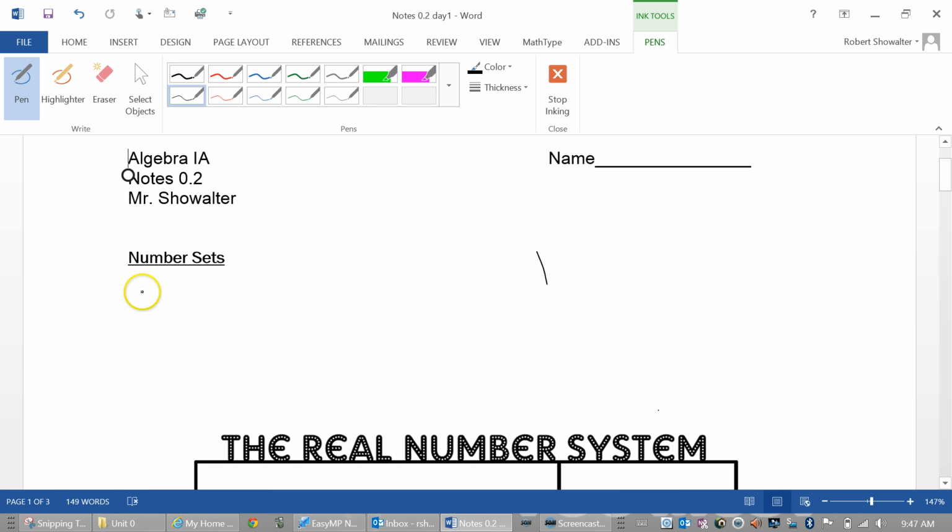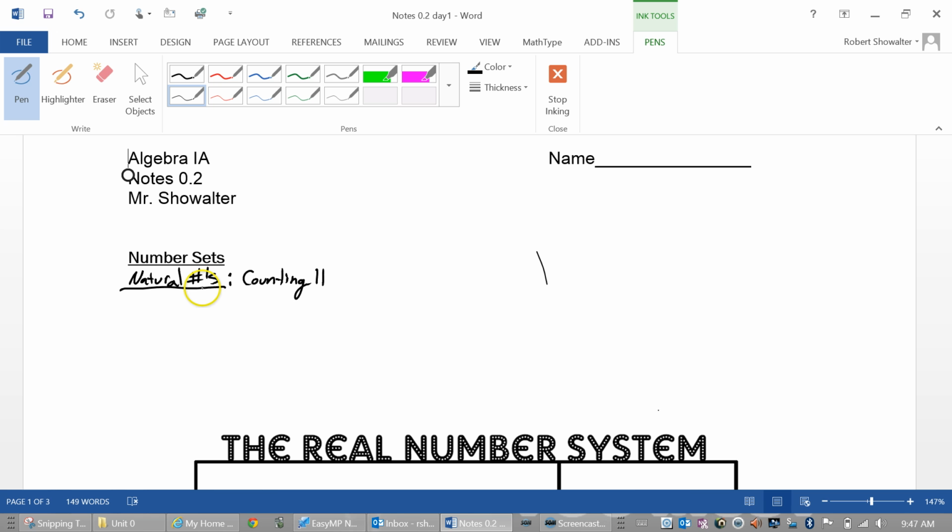Yeah. You counted, right? You guys remember counting? What number did you start out with counting? Did anybody start counting 0, 1, 2, 3? Everybody started counting with 0 for the most part. So the first number set we're actually going to use is called the natural numbers, because that's naturally what you start learning with. Does that make sense? The natural numbers, we're going to define those as the counting numbers.